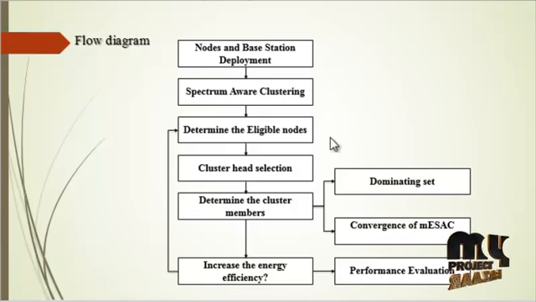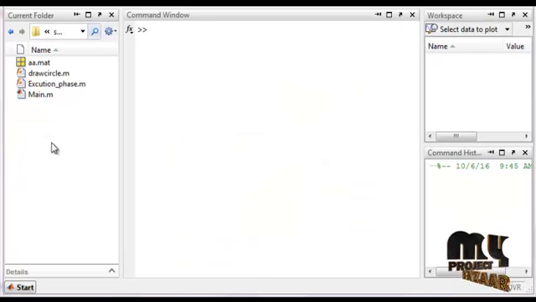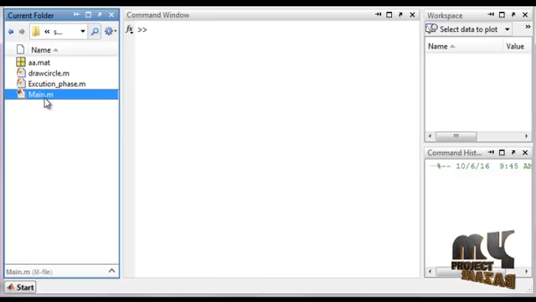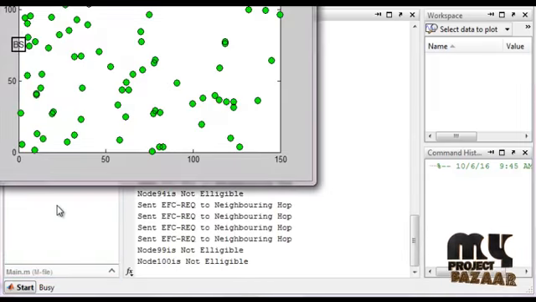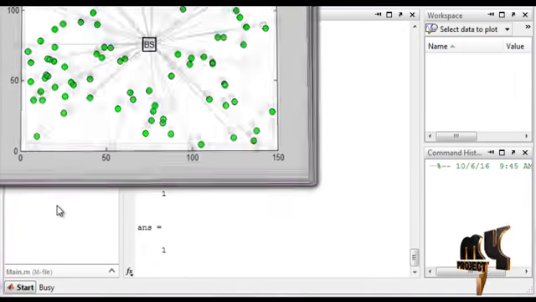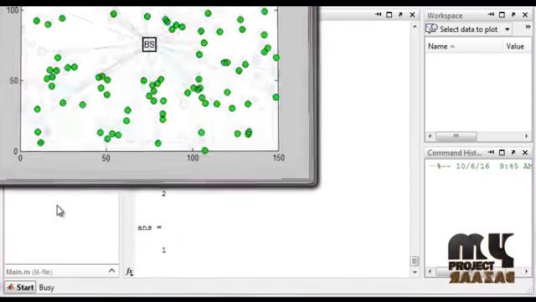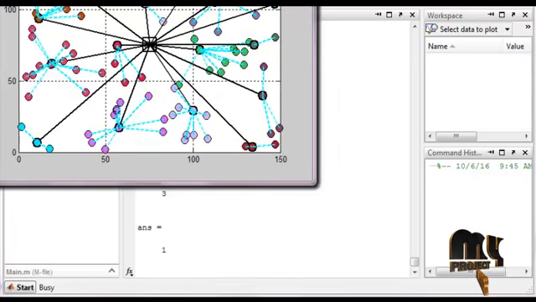So these are the description of the flow diagram. Here we discuss the running procedure for the product. Select the main file for executing the product. Now, by executing the file, many outputs are displayed. These outputs are all related to our flow diagram.